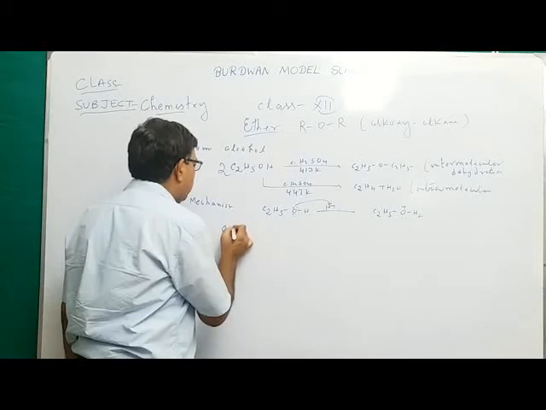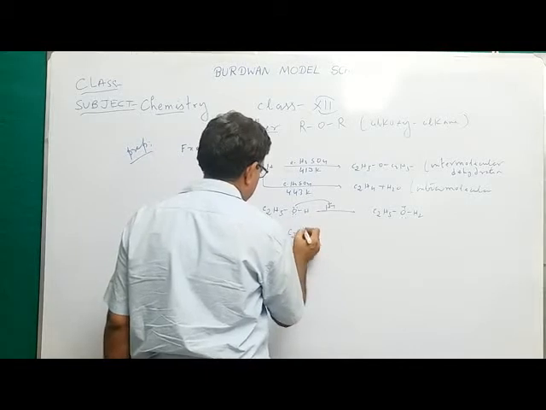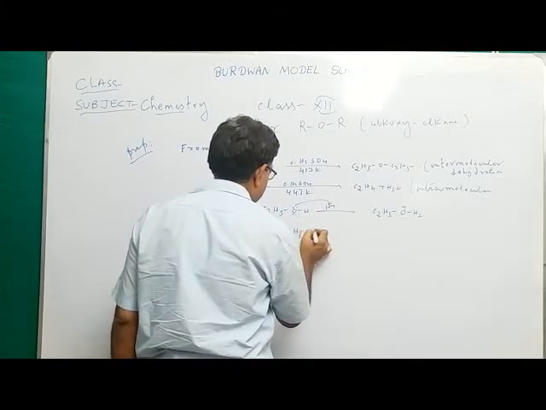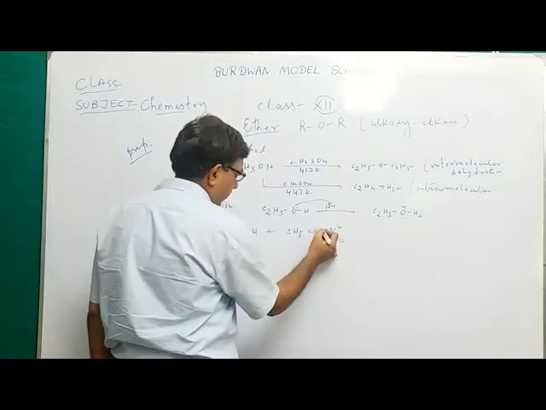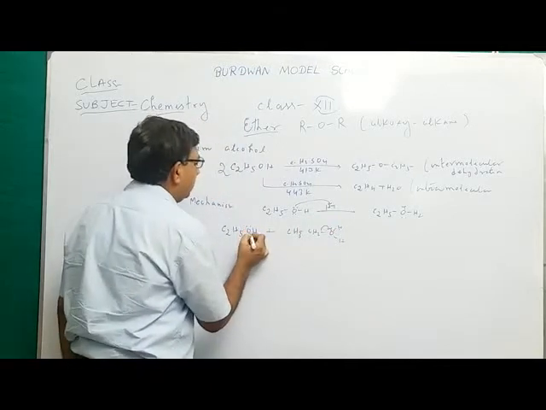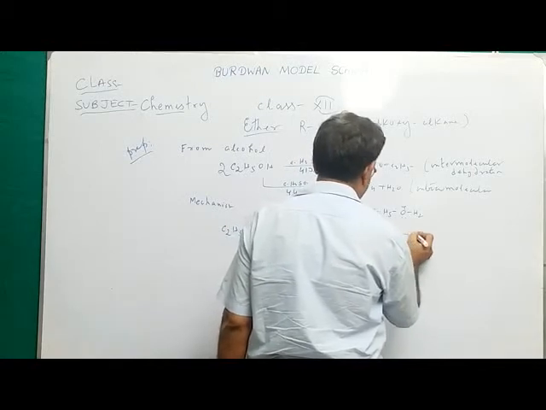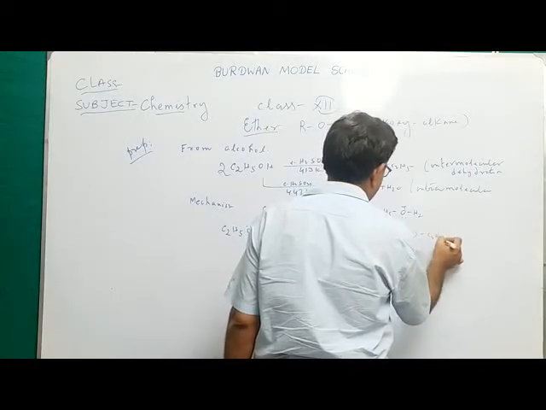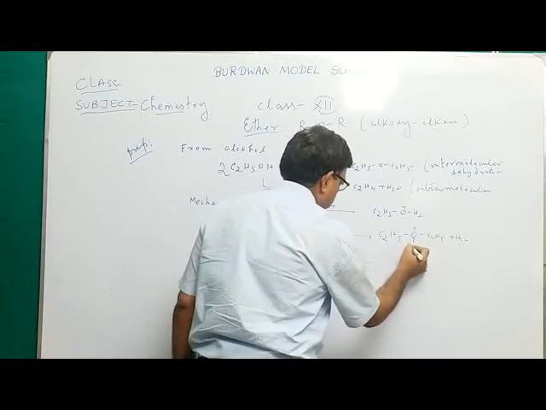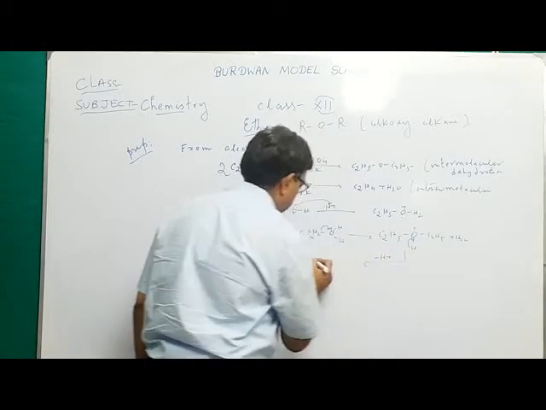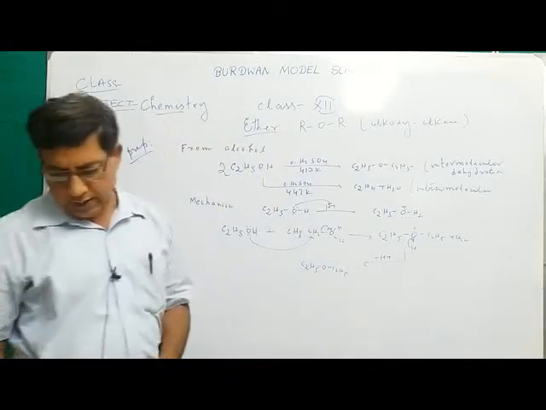Now another molecule of alcohol, C2H5OH, reacts with C2H5OH2 plus. This is positive. This bond dissociates, so carbon will be positive. Now the lone pair attacks this carbon atom to form C2H5OHC2H5 plus, plus water. This is positive. In the next step, the proton is eliminated, minus H plus, to form C2H5OC2H5. This is known as ether.